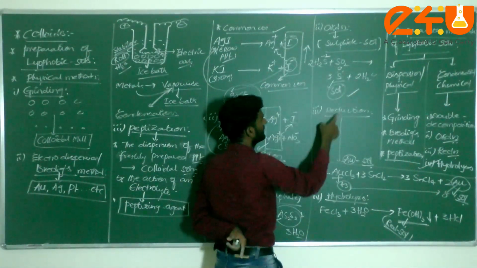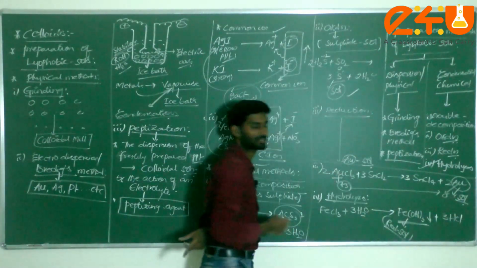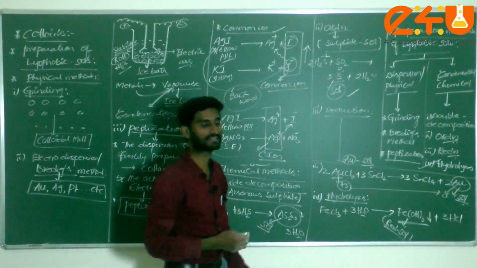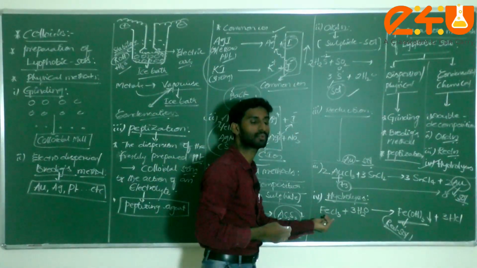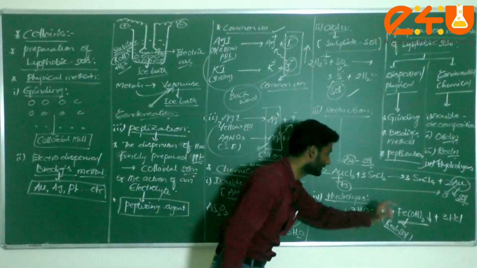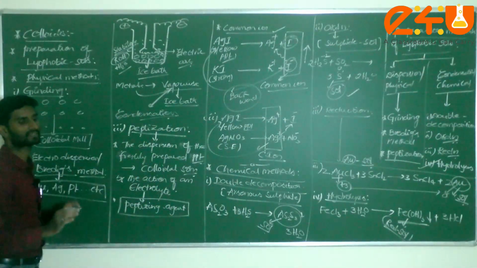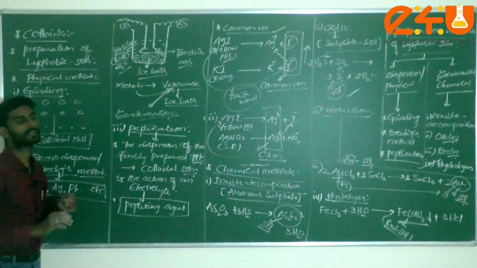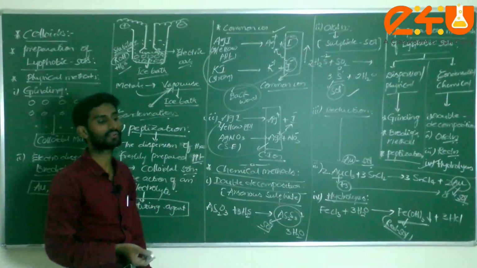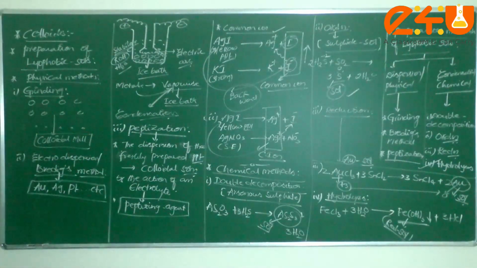Sulfur sol. Here gold sol you prepared: +3 to 0 oxidation number of gold. That's why it comes under reduction. Fourth one comes under hydrolysis. You are taking FeCl3, the ferric chloride. By hydrolysis it forms ferric hydroxide. The color is red sol. Dear students, this is about the preparation methods of colloidal solution. Next we go to a very important topic, the properties of colloidal solution. There are 6 to 7 properties. Write down, dear students.